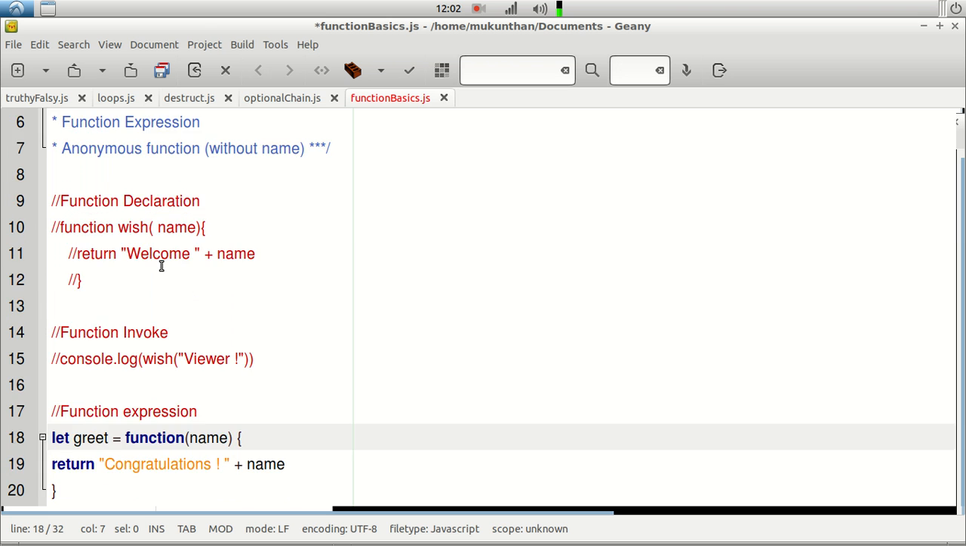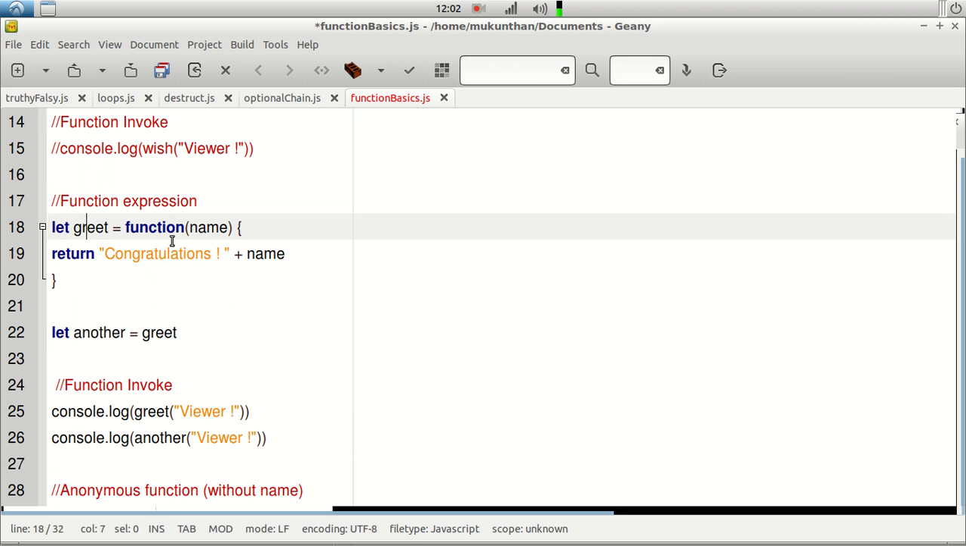Here it will be same like the previous one, but it will not have any name here. So that means that you can just consider this is like a variable assignment. You will be just creating one function, and you will be assigning to one variable. So this is the function expression.